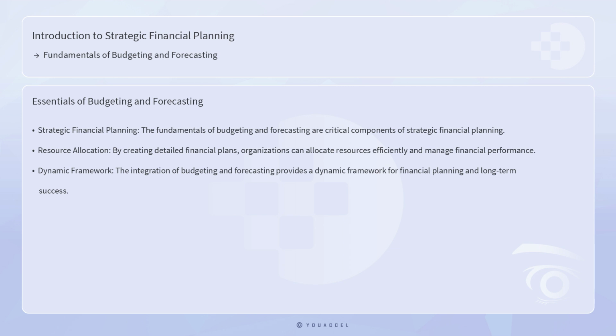In conclusion, the fundamentals of budgeting and forecasting are critical components of strategic financial planning. By creating detailed financial plans based on accurate revenue and expense projections, organizations can allocate resources efficiently, manage financial performance, and achieve their strategic goals. The integration of budgeting and forecasting, supported by advanced technologies and continuous updates, provides a dynamic and responsive framework for financial planning, enabling organizations to navigate an ever-changing business environment and drive long-term success. As businesses continue to evolve and face new challenges, the principles of budgeting and forecasting will remain essential tools for effective financial management and strategic decision-making.